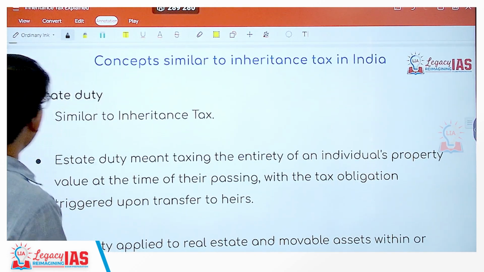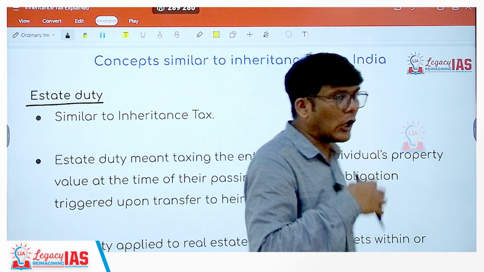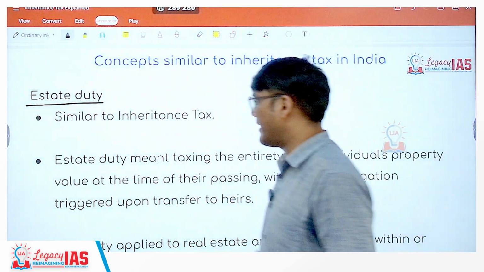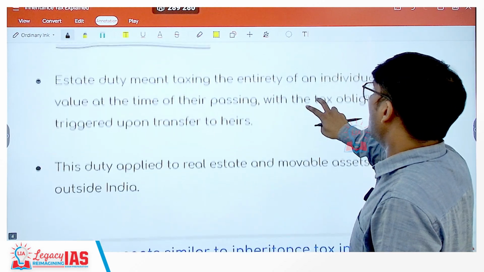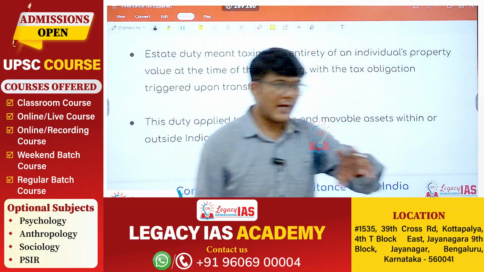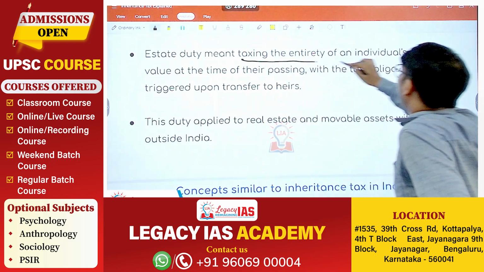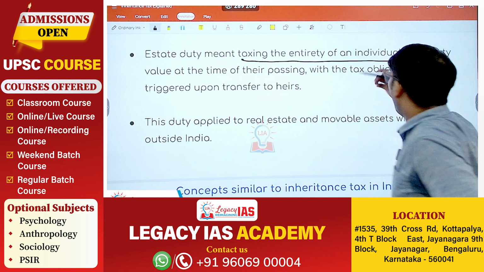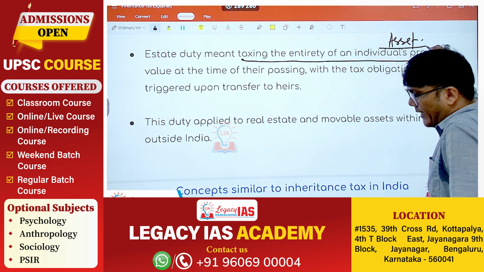So first is the estate duty. Now this estate duty is, out of the three, the closest to the inheritance tax. It is similar to the inheritance tax. Okay. So what is this estate duty? Now understand that it is almost the same. It is taxing the entirety of an individual's property as in asset. So in inheritance tax we are talking about taxing the asset.